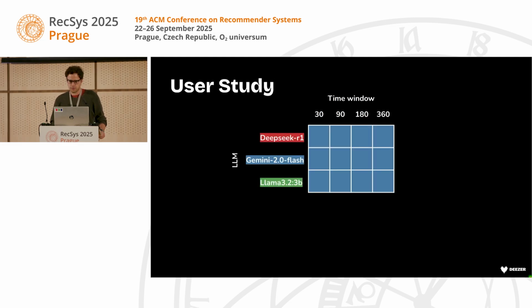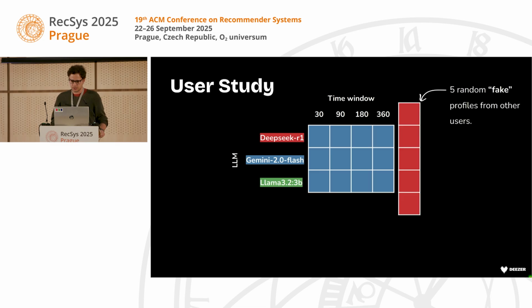So in the paper, we use four different time windows, short ones like 30 days and bigger ones like 360 days. And from the sampled items of these time windows for every user, we prompt three different LLMs to generate their profiles. We used two open source ones, DeepSeek and Llama, and Gemini 2.0. So every user had 12 profiles. To these 12 profiles, we added 5 fake profiles that came from other users.